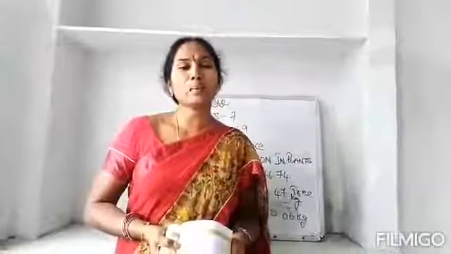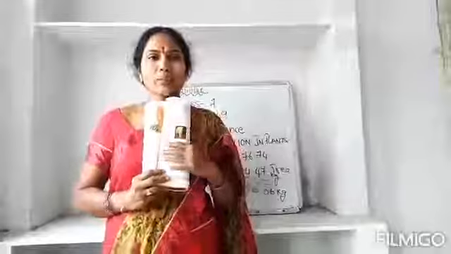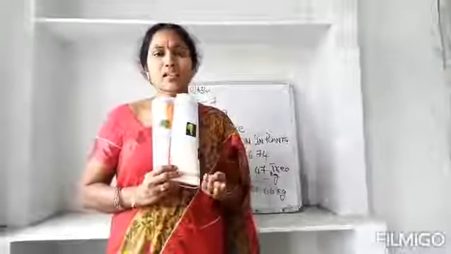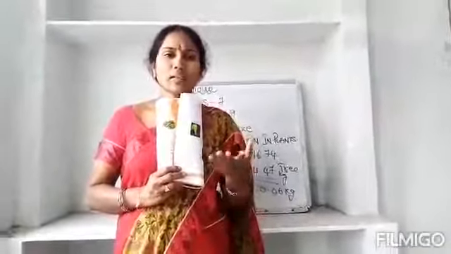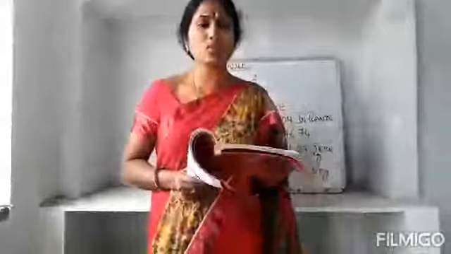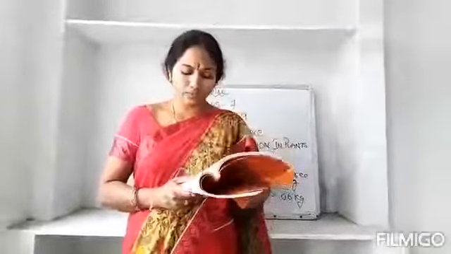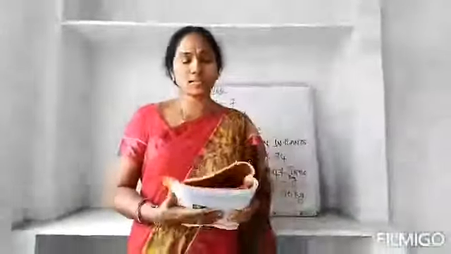So it will be like a recipe, no? If you want to make anything, you take all the ingredients. In the same way, when the plant is going to prepare the food, it will take all the ingredients like sunlight, chlorophyll, water, minerals from the soil. In nature, the presence of green substance in leaves is essential for photosynthesis to take place. So the main thing that a plant needs to prepare the food is chlorophyll, the green substance.